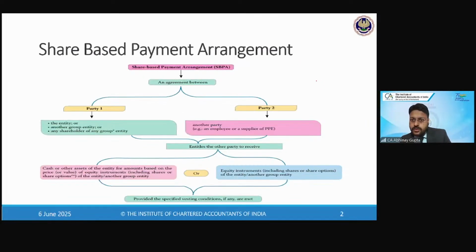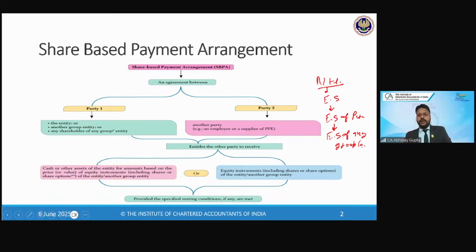So A Limited could discharge its obligations either in the form of equity shares of its own, or in the form of equity shares of the parent, or in the form of equity shares of any group company.